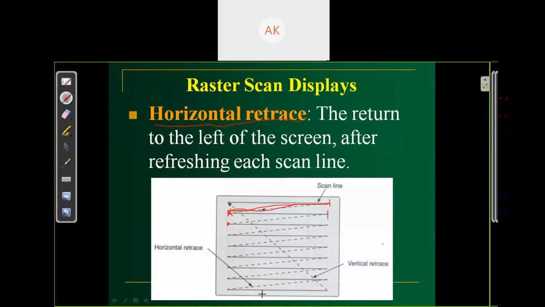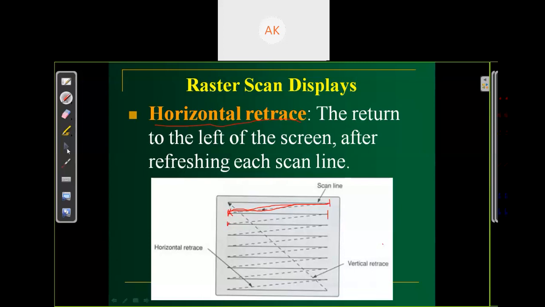So for each frame we have to move 10 times from the last point of the line to the first point of the line. If there are 10 rows, we have to move 10 times each frame. It's called the horizontal retrace. Horizontal retrace is the time from this point to reach this point.